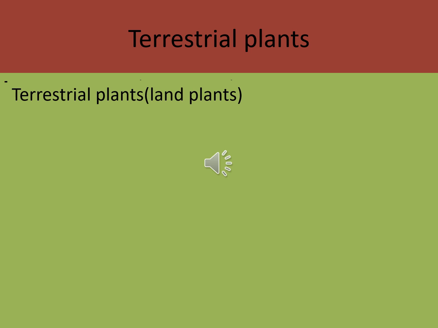That means the plants grow on land. There are different kinds of terrestrial plants. For example, listen: plants of hilly areas, plants of plains, plants of coastal areas, plants of desert, plants of marshy areas.